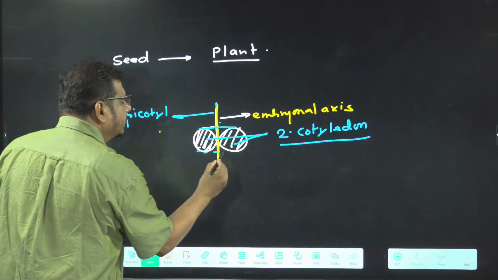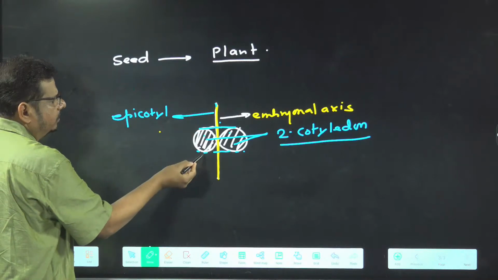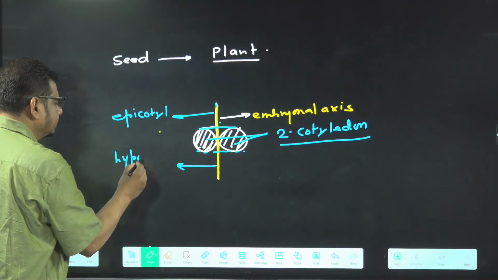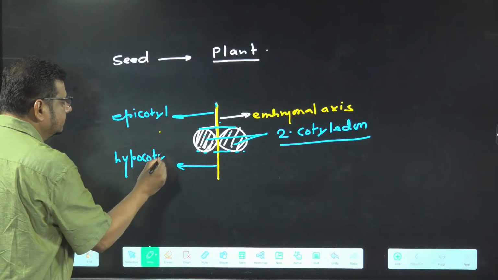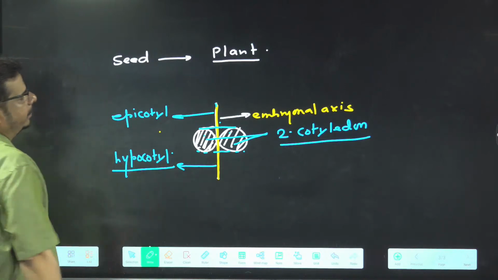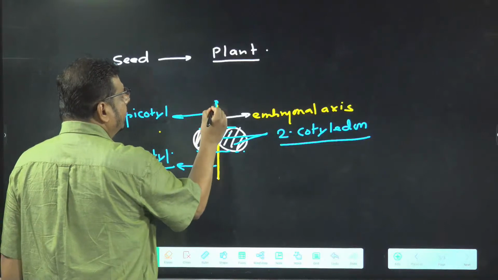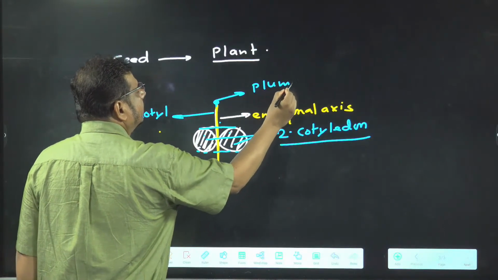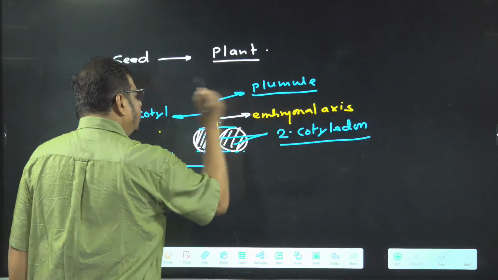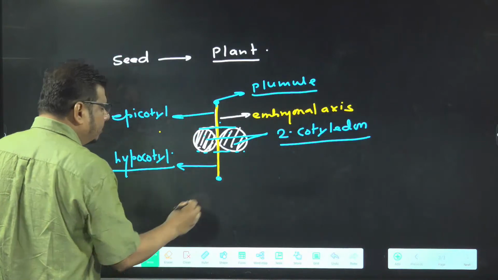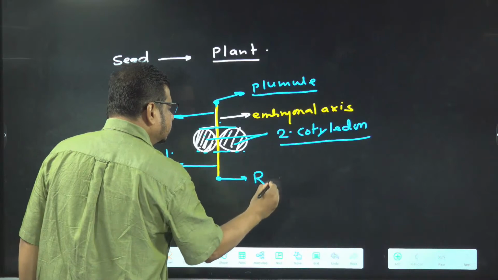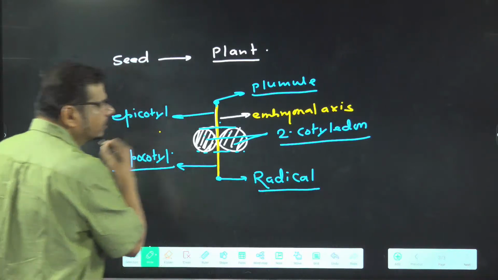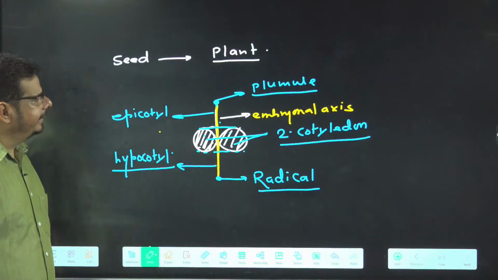And the part of the embryonal axis below the level of the cotyledon is called what basically? Hypocotyl. And the tip of the epicotyl is called what? Plumule. And the tip of the hypocotyl is called radicle. It is called what? Radicle. Getting the idea or not?